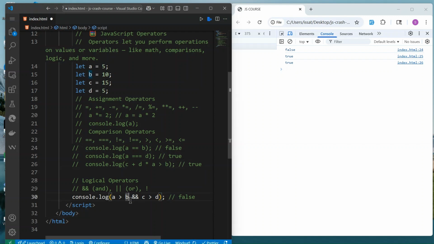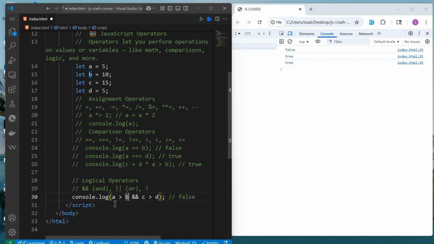But we can also check two conditions, or even more, and return the Boolean, which will be true or false.